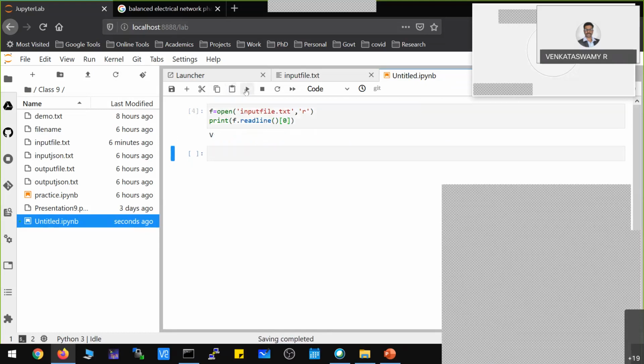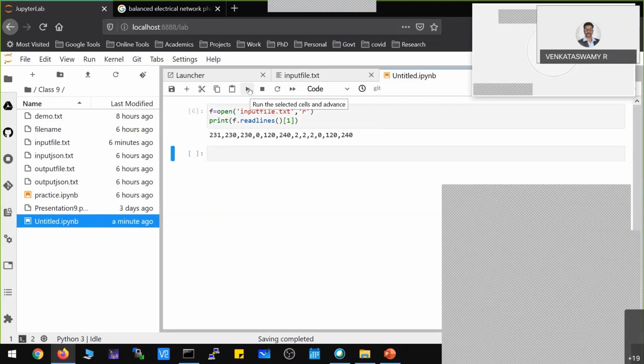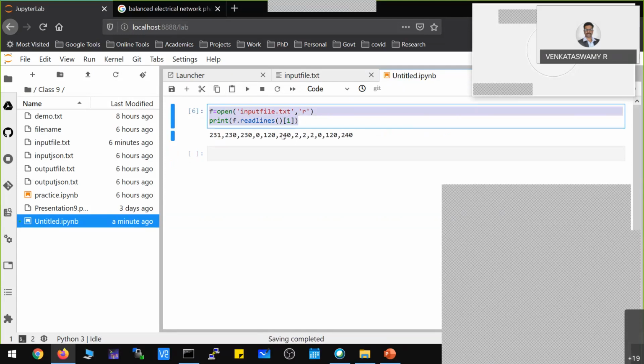This statement uses readlines, which is the command. Then 0 means the first line, 1 means the second line. Using this statement, I think we achieved one part: we have taken the second line from that text file. That text file is coming from the meter, which is present in my folder, and I'm taking the second line in that file.